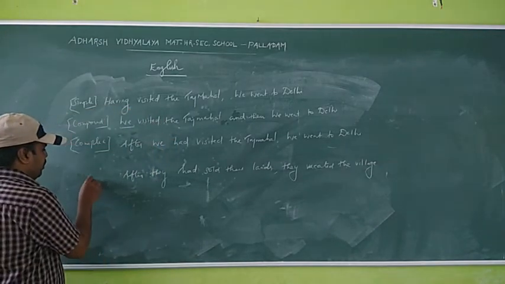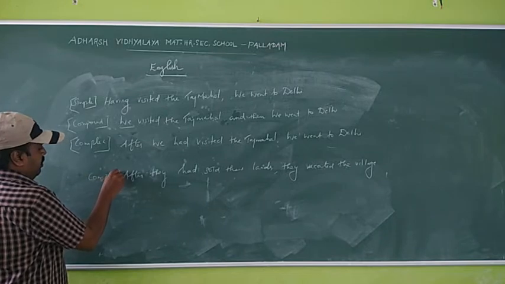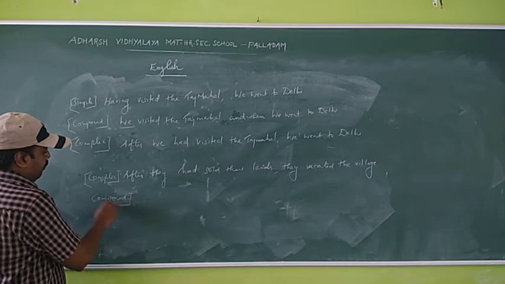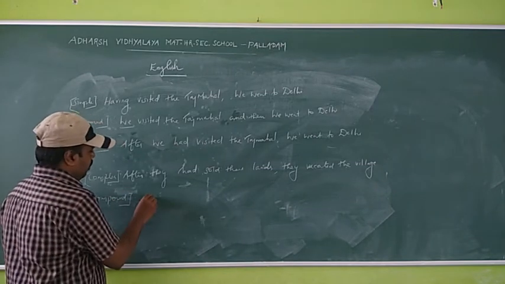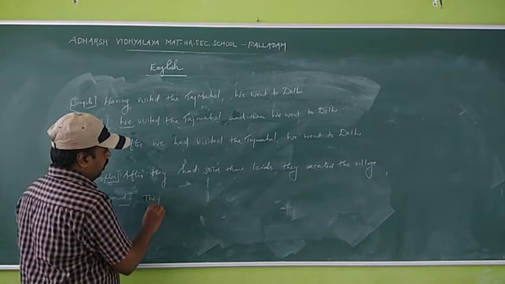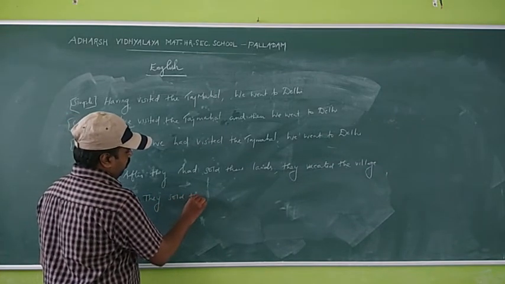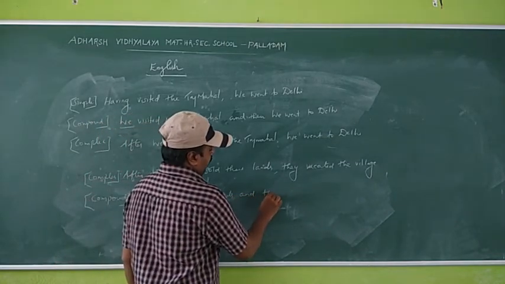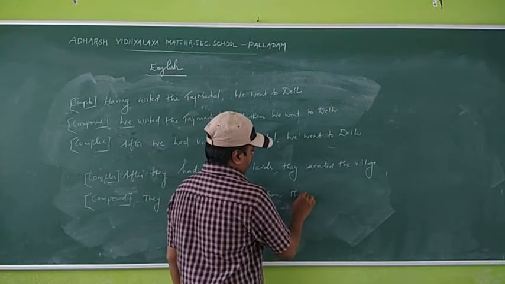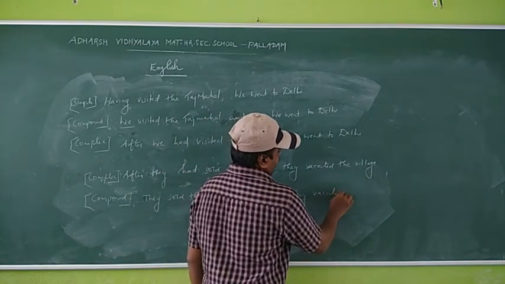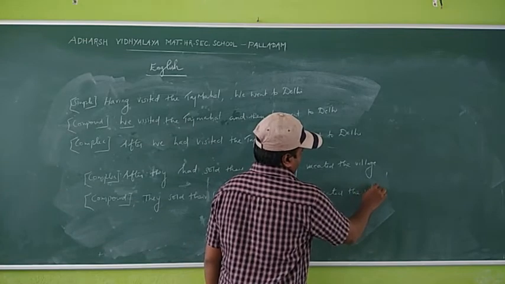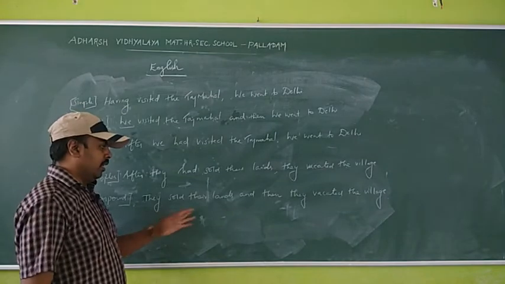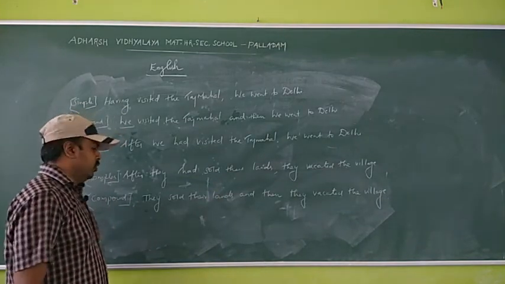So here this is a complex sentence. When you change into compound: they sold their lands and then they vacated the village.